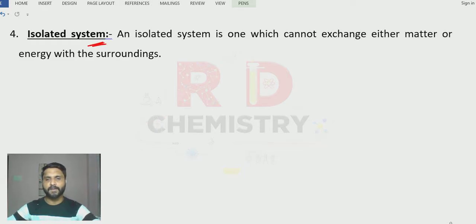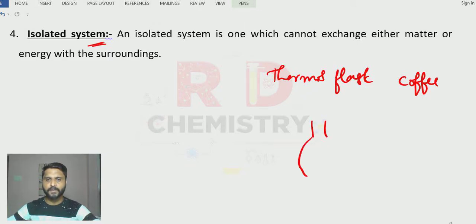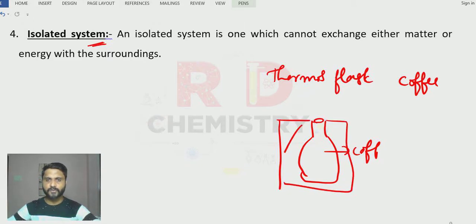Let me give the example. We have a thermos flask, correct? In the thermos flask, we take hot coffee or hot tea. So assume there is a vessel wherein we are taking the coffee, and this system is insulated.